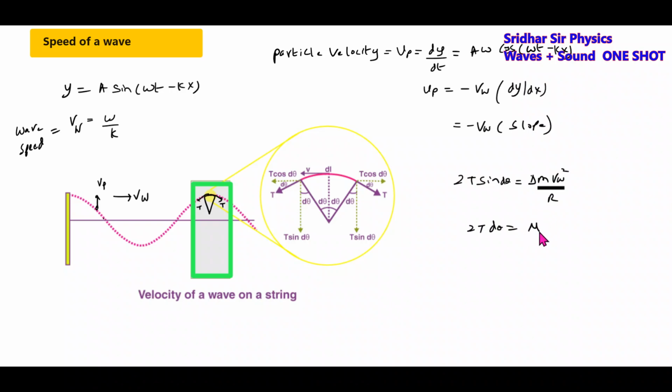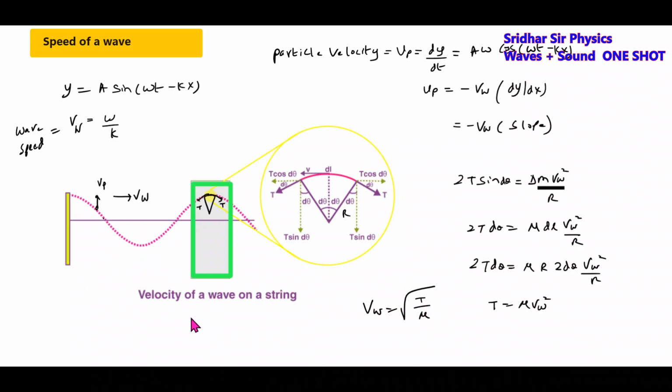Delta m will become mu into delta s, which is nothing but dl, we can write it. Vw square by r. So this will become 2T d theta equals mu dl into v squared by r, and dl will become r d theta. So therefore the expression for wave speed is given by this: v equals root of T by mu.